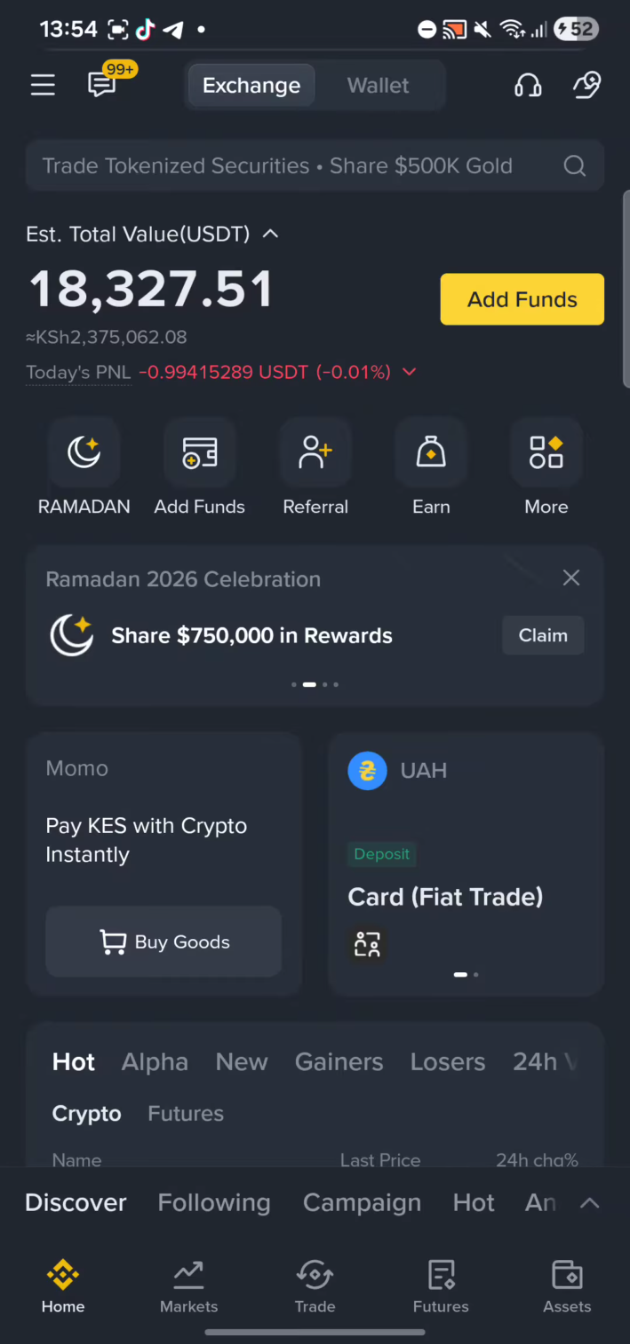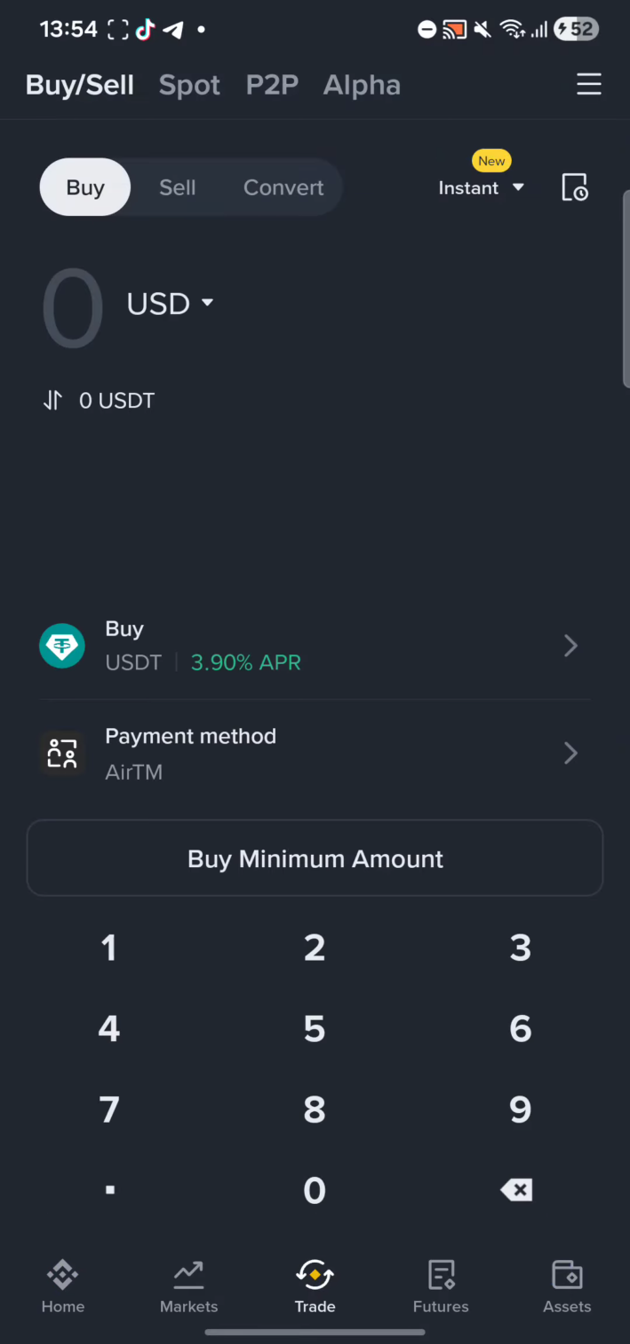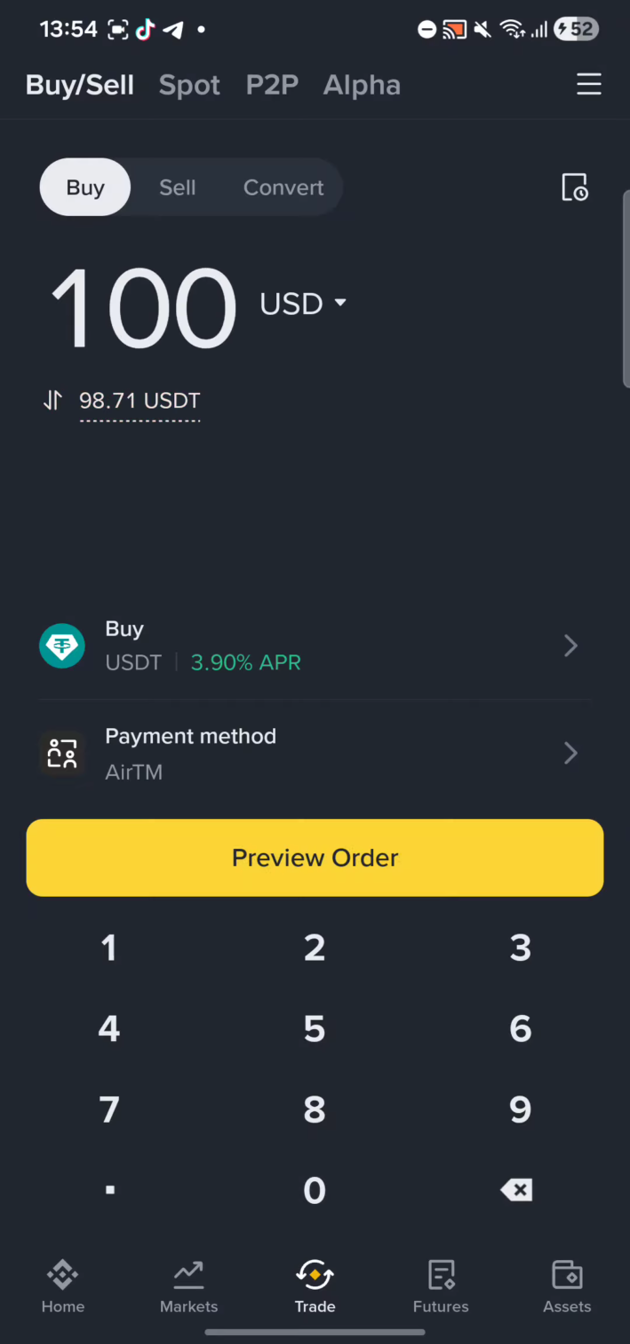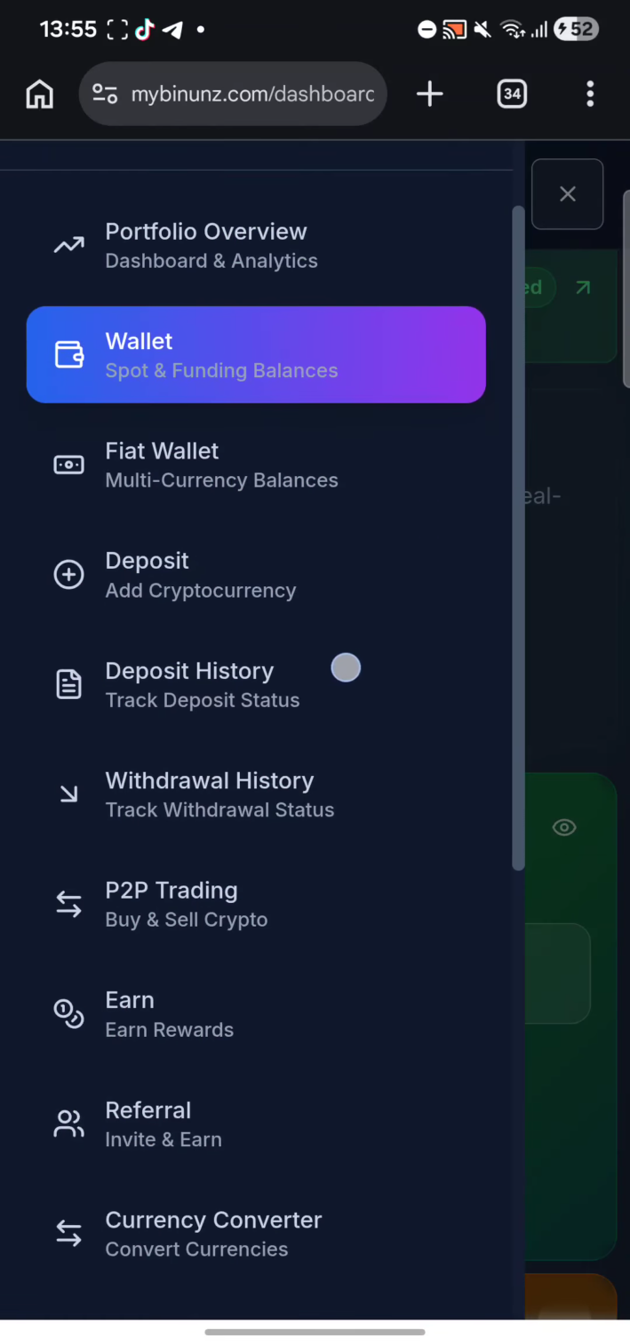For example, if I go on this crypto app right now, let me show you, and then I click on the trade section and I want to buy USD worth, let's say 100. You see, I'm going to get 98.71 if I buy. But if I go back to Binance, my Binance.com, and then I click on P2P here,